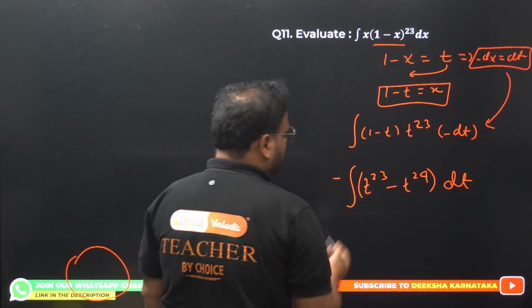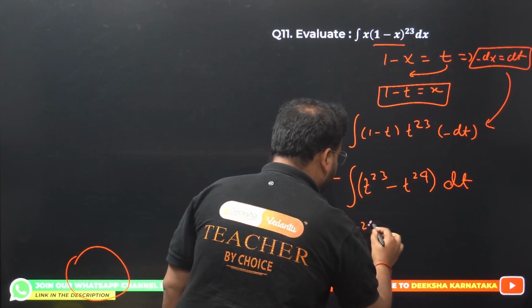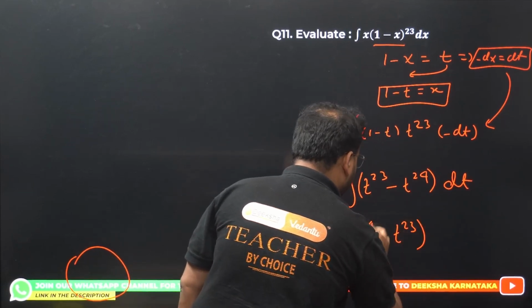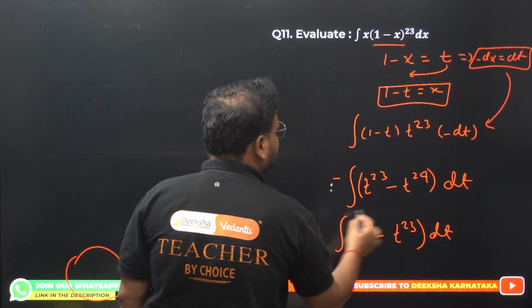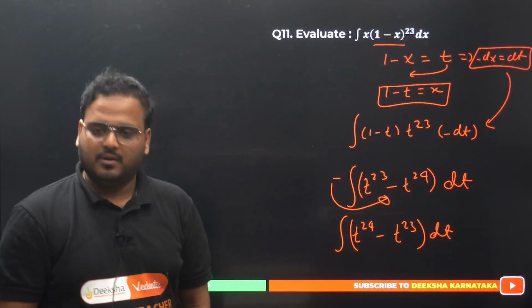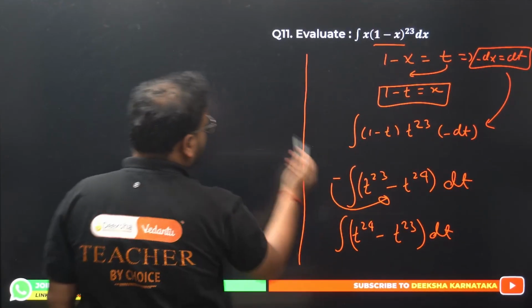Let's change the order. We get here the integration of t power 24 minus t power 23 dt, because I've taken this minus sign inside, okay? That's why it's become t power 24 as positive. Last step, answer will be what?